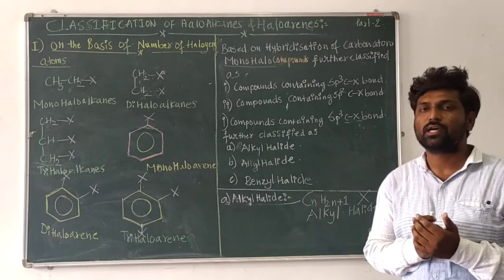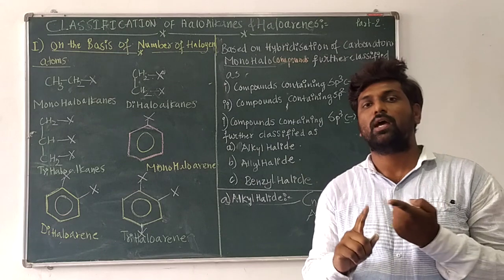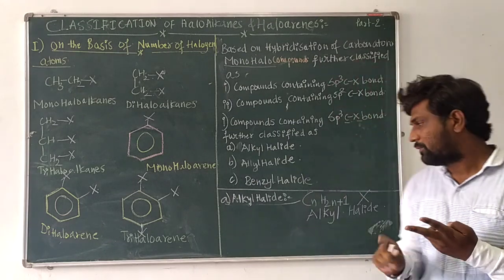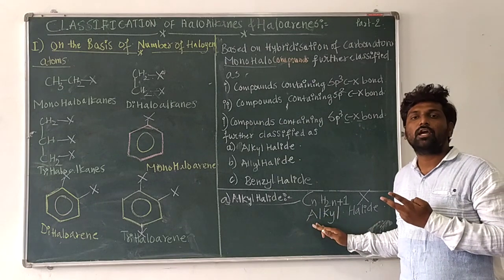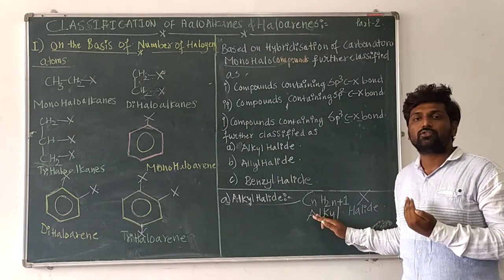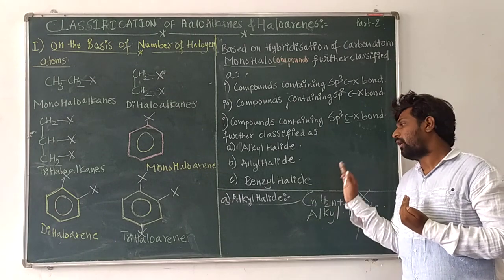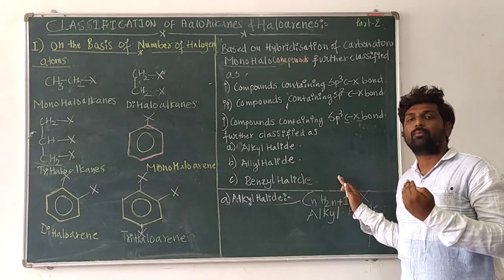Usually organic compounds are named according to two systems: the common or trivial system, and the IUPAC system. This classification we specifically use for nomenclature of organic compounds, especially haloalkanes and haloarenes, in the common system nomenclature.